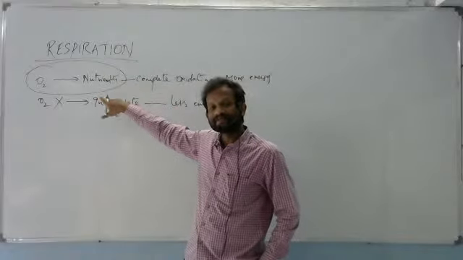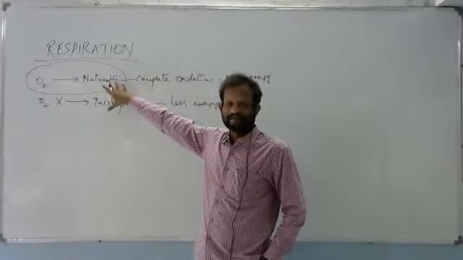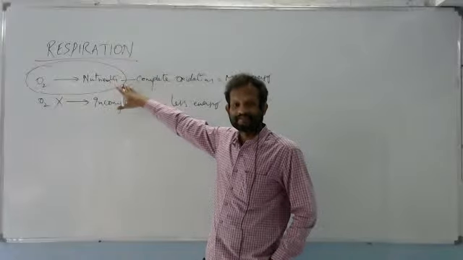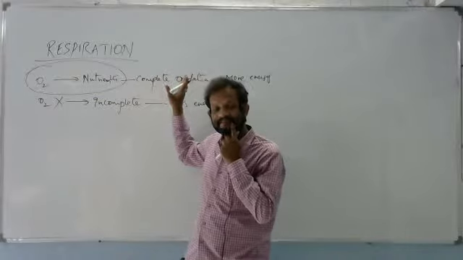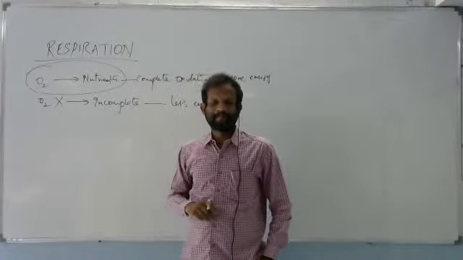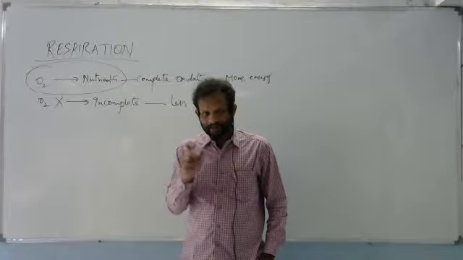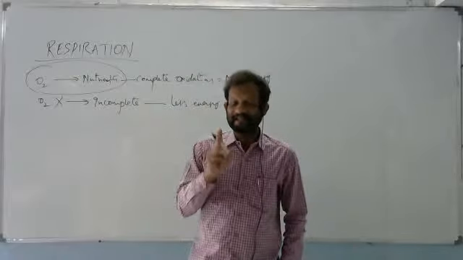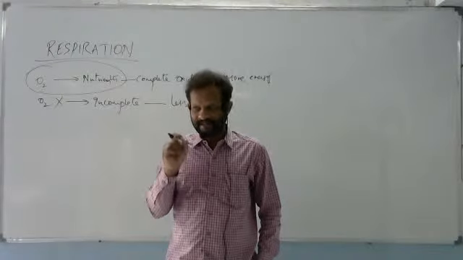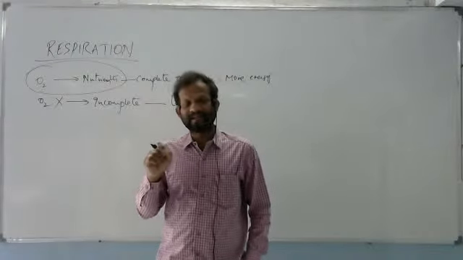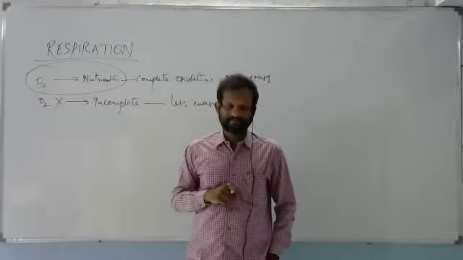But higher animals will take that oxygen to all the cells. Then in the presence of oxygen, the food substances will give more energy. So what you understood now? Two types of respirations are there in living organisms. One is aerobic respiration, another one is anaerobic respiration.